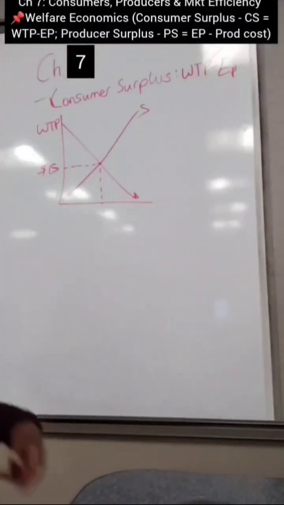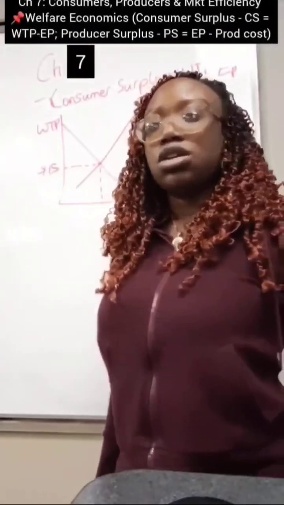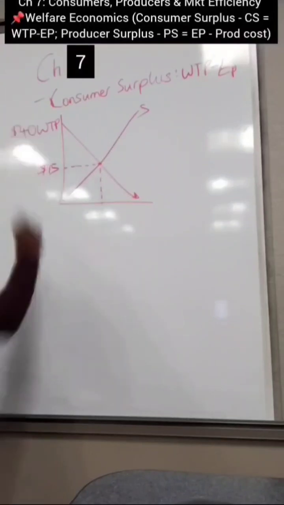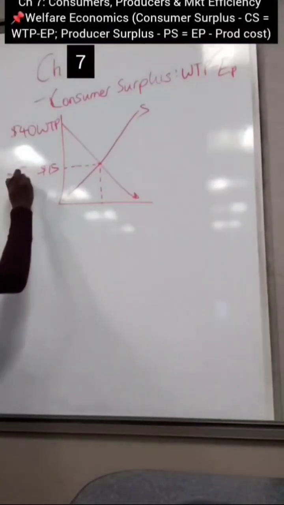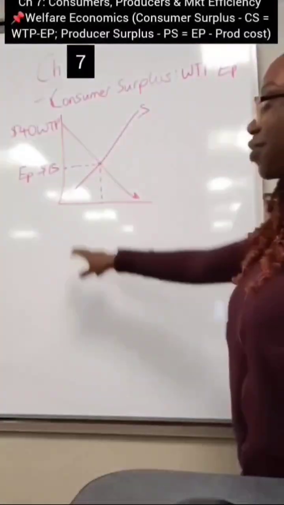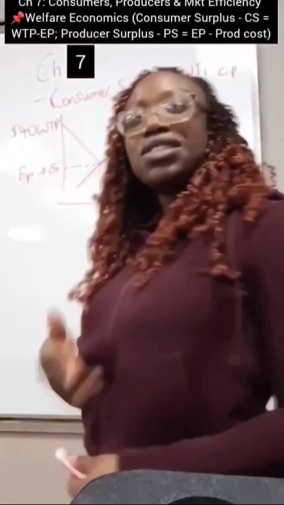And let's even say you want to buy steak meat, right? So let's say steak meat. How much would you value some steak meat? So let's say you value it as high as $40, okay? But this is the equilibrium price. So you're willing to pay as much as $40 for that steak meat, but it only sells for $15, right? So of course you're very happy, you're very excited. You get to keep some extra money in your pocket, right? So that is your consumer surplus.